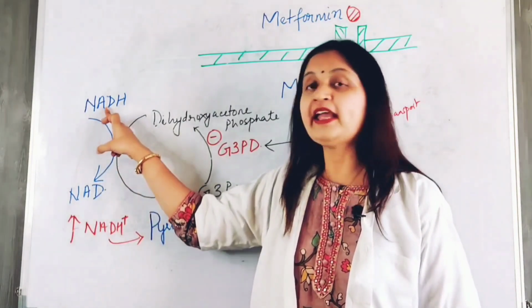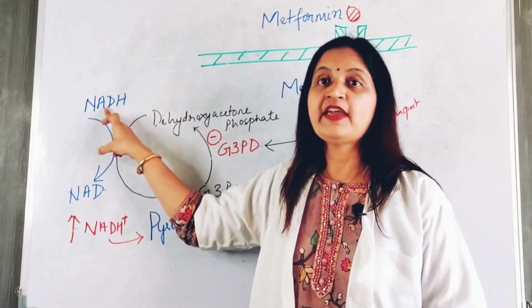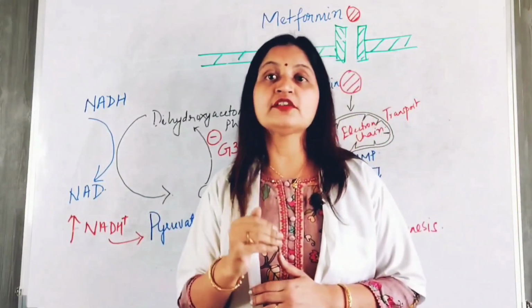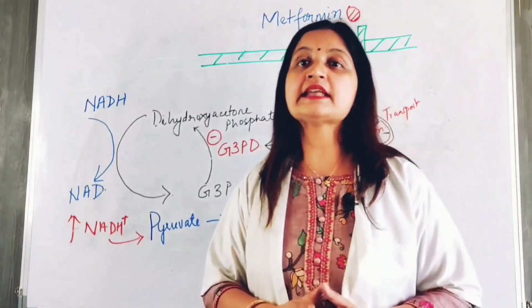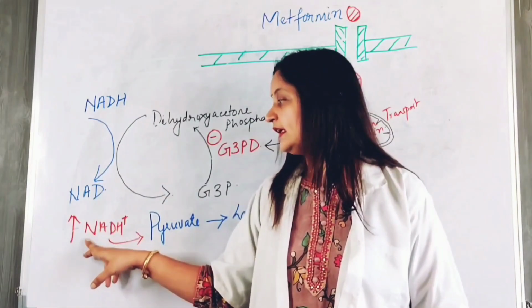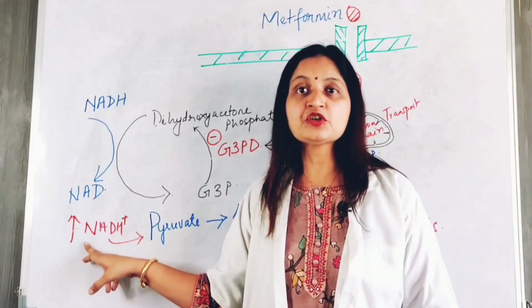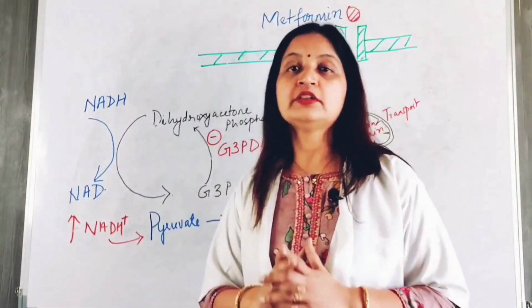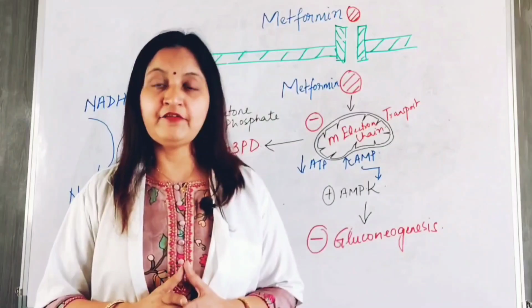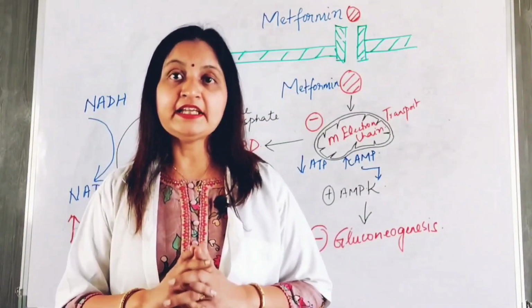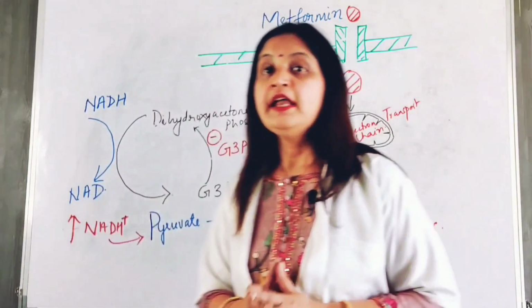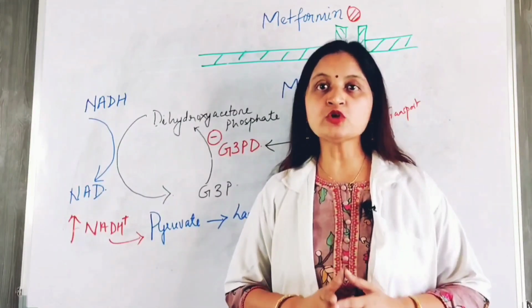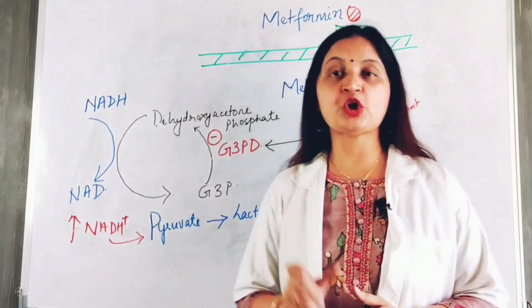So NADH fails to transfer electrons to NAD and this increases the concentration of NADH in the cytosol. With an increase in NADH concentration in the cytosol, pyruvate gets converted to lactate in the liver. So this causes lactate formation in the liver because of excessive NADH concentration in the cytosol. This is how metformin exerts its anti-diabetic action but also at the same time increases the formation of lactate in the liver.